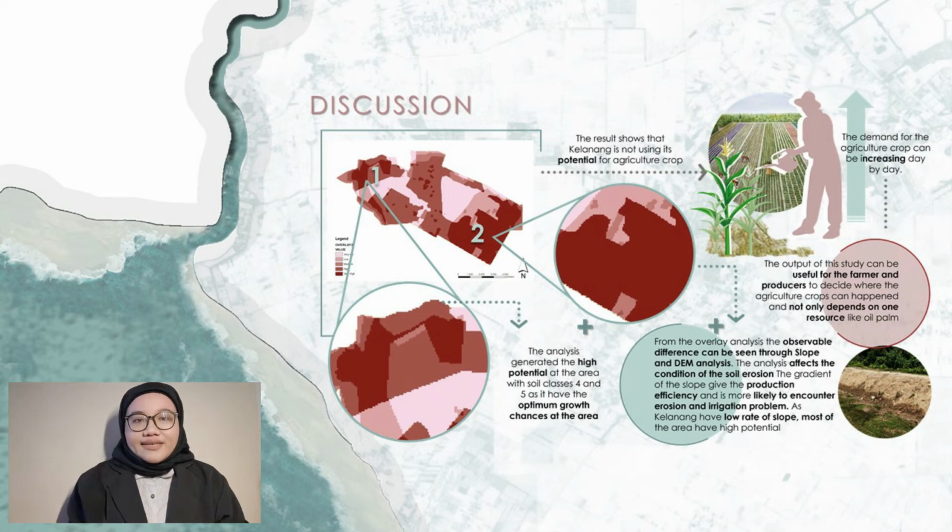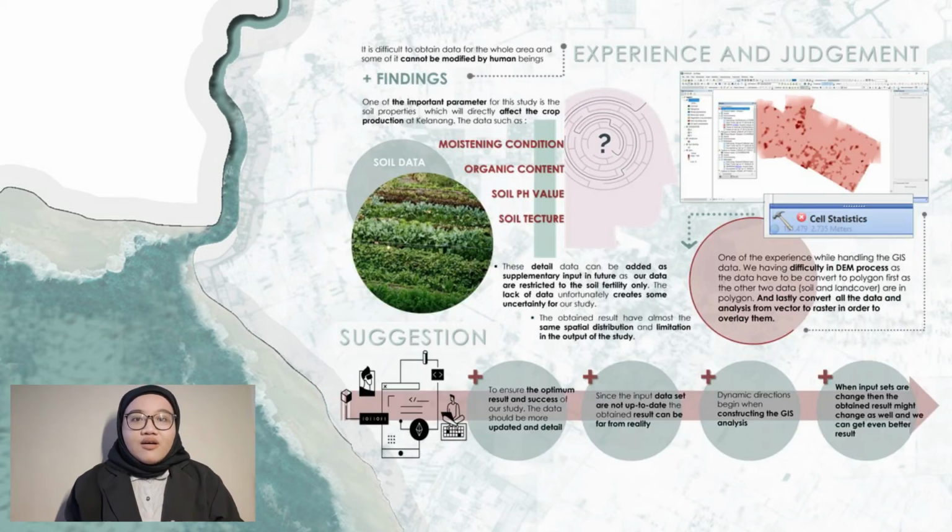The output of this study can be useful for farmers and producers to decide where the crop can be planted, and they not only depend on one resource like oil palm. On our experience and judgment, it is difficult to obtain the data for the whole area and some of it cannot be used and modified by humans. Through our findings, we saw that detailed data on soil such as moisture condition, organic content, soil pH value and soil texture are hard to obtain. This data can be added as a supplementary input in future as our data is restricted to soil fertility only. The lack of data unfortunately creates some uncertainty for our study.